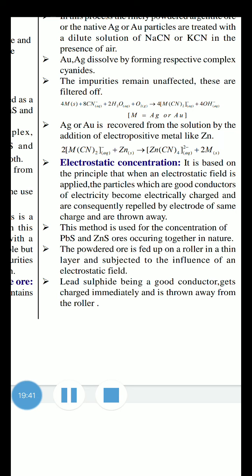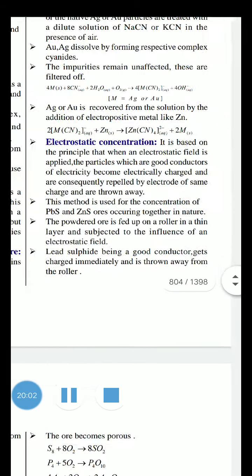But the same compounds, lead sulfide and zinc sulfide, can also be separated using electrostatic concentration, by using electricity. So keep it in your mind, lead sulfide and zinc sulfide can easily be separated from the sulfur ore through the froth flotation method and the electrostatic concentration method also.